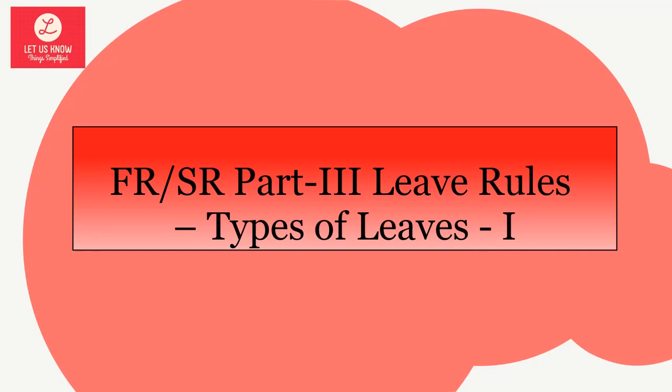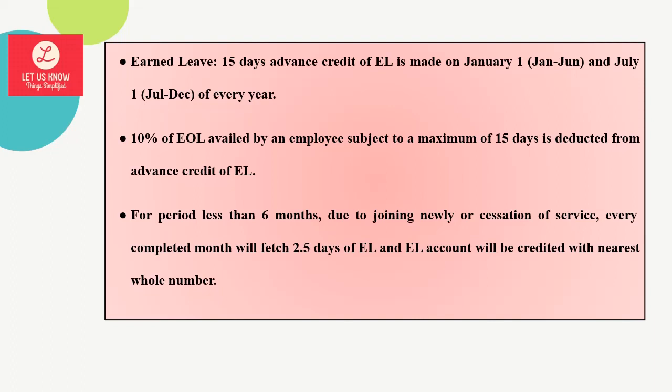Today, we are again going to discuss the types of leaves that are available under leave rules for Government of India employees. Earned leave is normally credited twice in a year, that is, as of January 1st and July 1st every year. On every 1st January and 1st July, 15 days advance credit of EL is made for 6 months following the date of credit. That is why it is called advance credit.